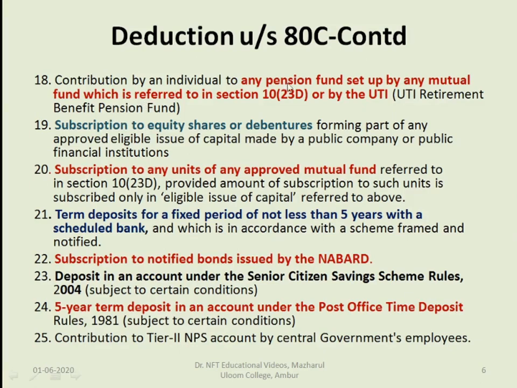Contribution by the individual to any pension fund set up by any mutual fund which is referred to in section 10, or by UTI, subscription to equity shares or debentures, subscription to any units of any approved mutual fund, term deposits for a fixed period of not less than 5 years with a scheduled bank, subscription to notified bonds issued by the NABARD, deposit in an account under the Senior Citizen Savings Scheme rules, 5-year term deposit in an account under post office time deposit, contribution to Tier 2 NPS account by central government employees.